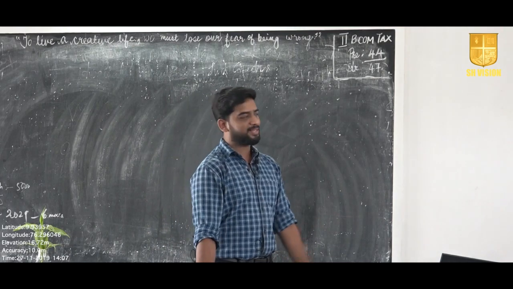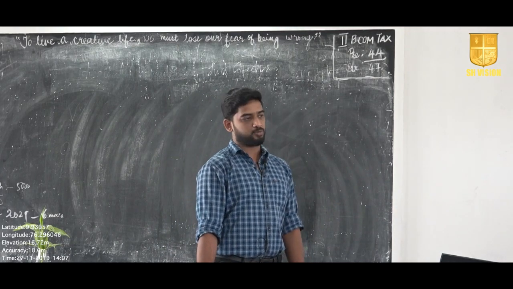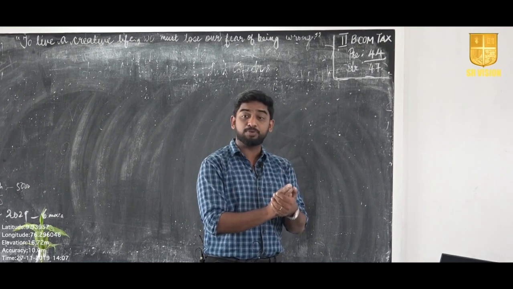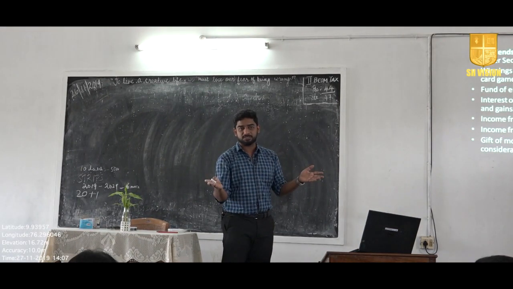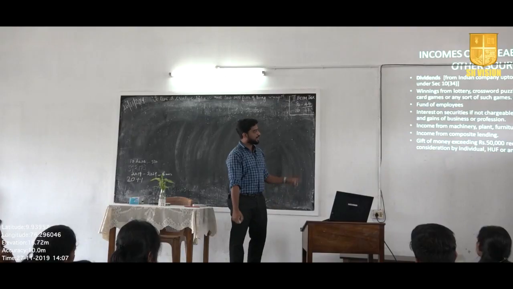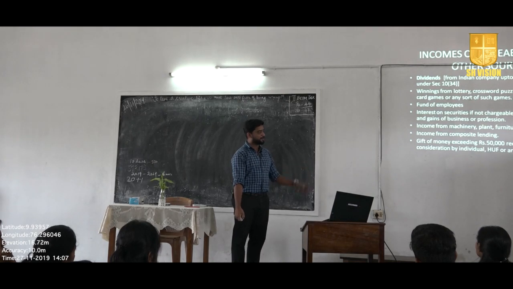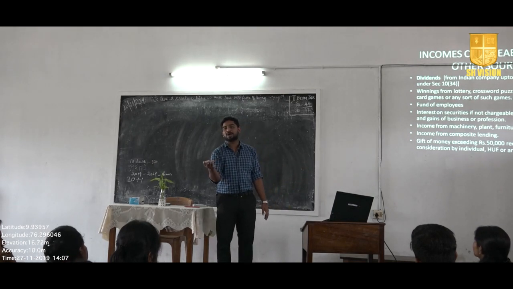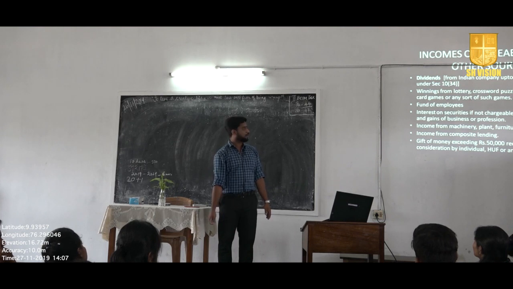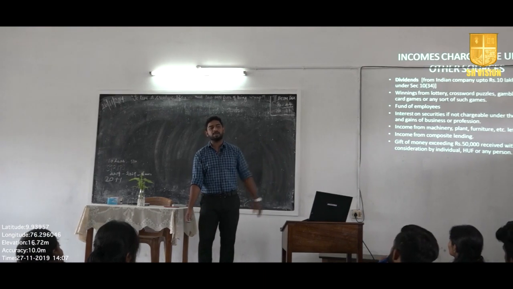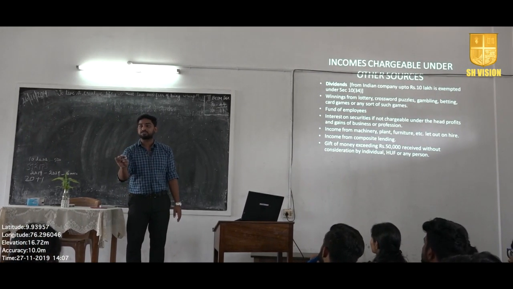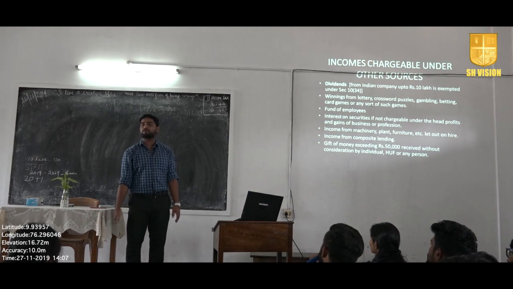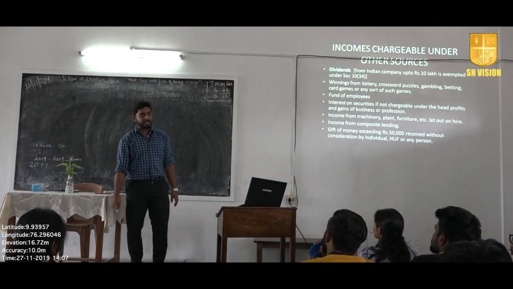And the last point is very important, that is a gift of money exceeding rupees 50,000. From whom? That is very important. From whom you receive the money. Okay, you have certain relatives, you have friends, we will exempt something, right? So gift of money exceeding rupees 50,000 received without consideration by individual, HUF, or any other person. So if it is 40,000 rupees, you can't include that. If it is more than 50,000 rupees, gift of money exceeding rupees 50,000 should be included under income from other sources. If it is 49,000, it is okay. If it is 50,001 rupees, you have to include the full amount of 50,001 in income from other sources.